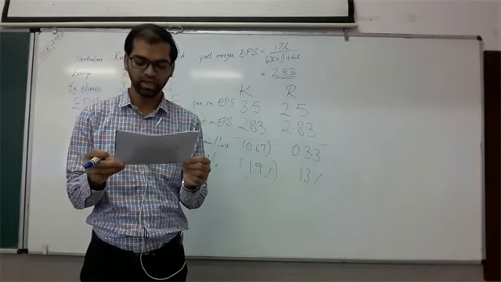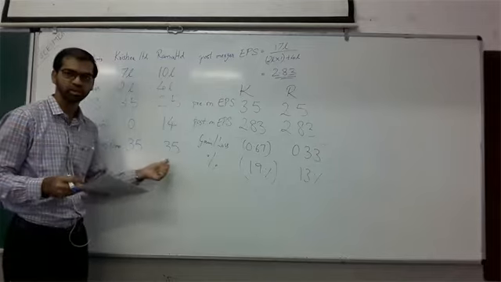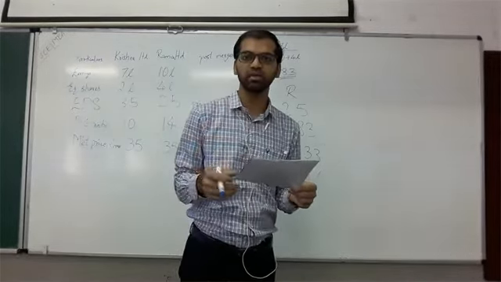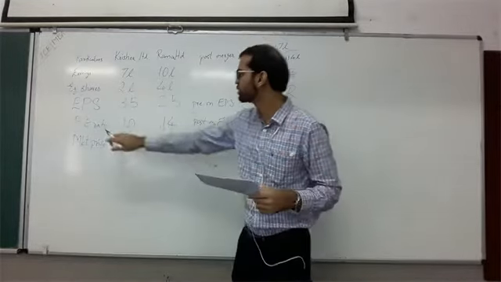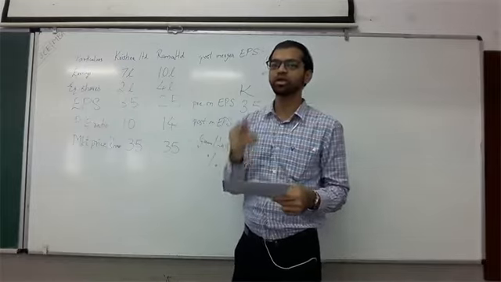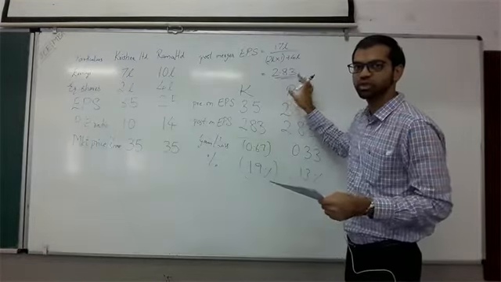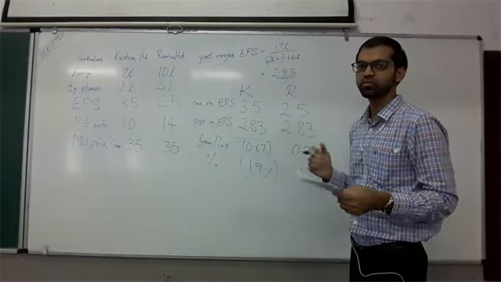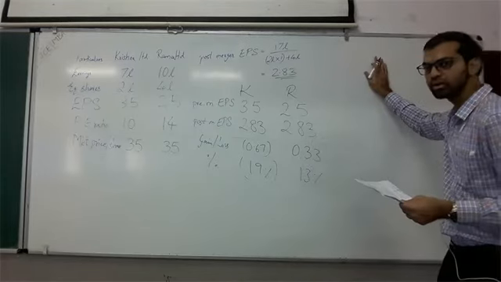PE ratio is likely to remain the same. Okay. Now the initial market value was 35 for both the companies. So after the merger happened, there will be a change in the market value, but it has been mentioned the PE ratio is likely to remain the same. So now we are going to use the PE ratio to calculate the new market price because our EPS has been changed. So for the new EPS, what will be the new market price? We are going to calculate using PE ratios.